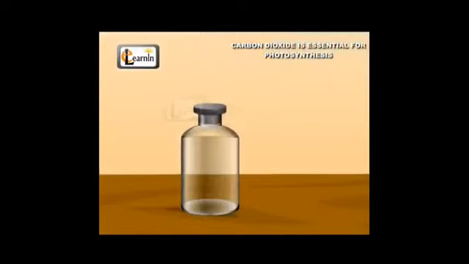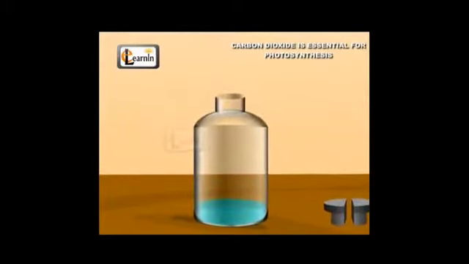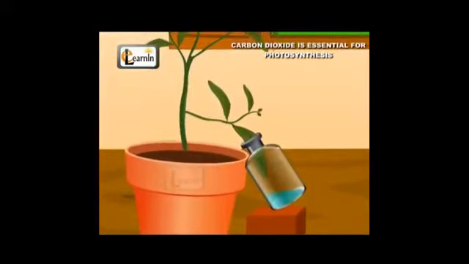Now we have to take a glass tumbler. After that we have to remove the rubber cork as shown in the picture and cut it into 2 pieces. After that we have to pour potassium hydroxide solution or potassium hydroxide pellets, which are in solid form also. The function of this solution is to absorb carbon dioxide gas, as shown in the video. After that arrange the tumbler as shown in the video. The main purpose is that the leaf which is inside the tumbler is unable to take in carbon dioxide. Why? Because of the KOH solution, or potassium hydroxide solution.